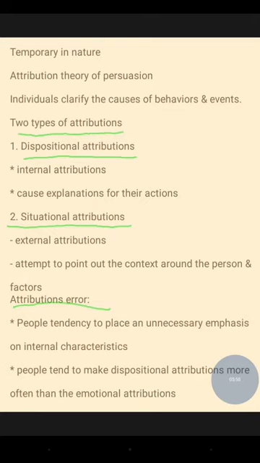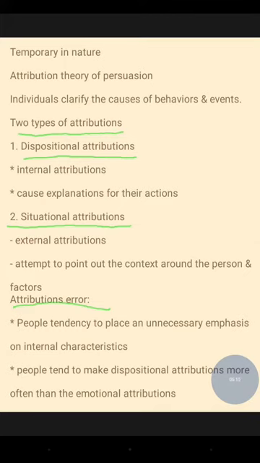And whenever attribution occurs, some error always occurs, because humans are not ideal, and are situation dependent also. So from that perspective, there is an attribution error.